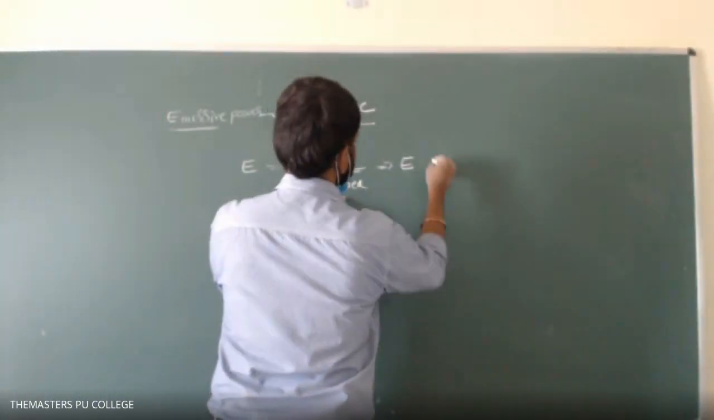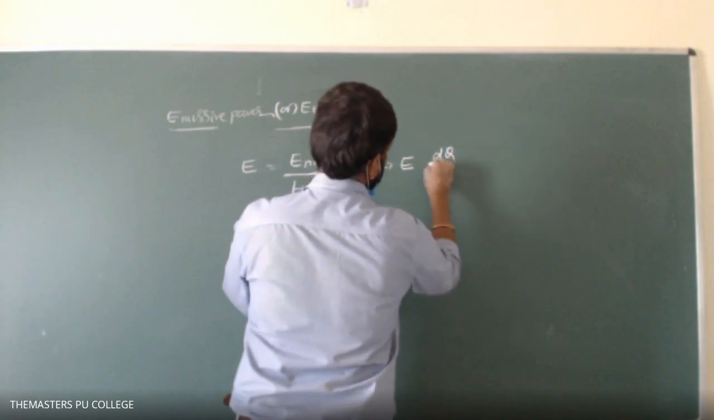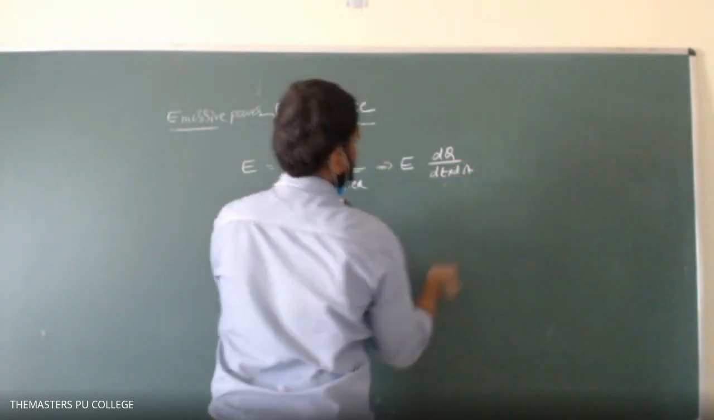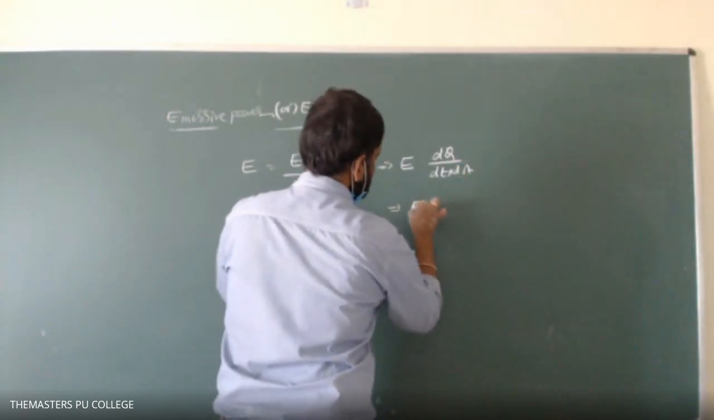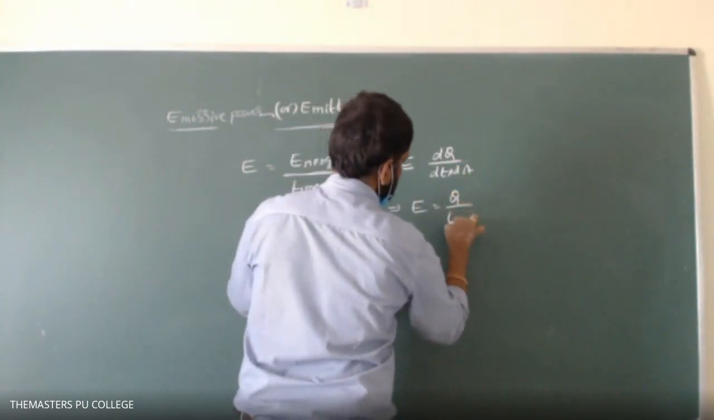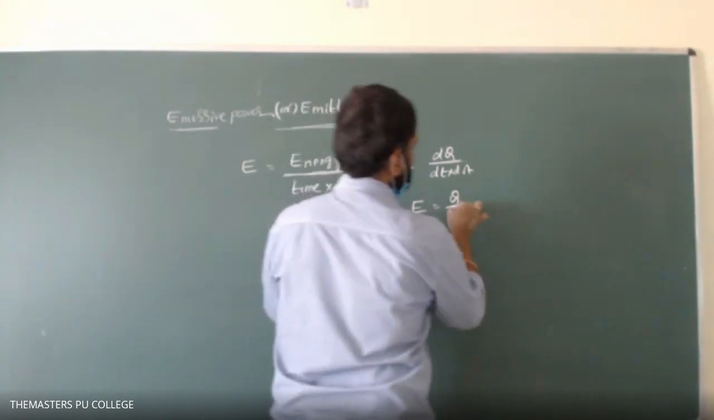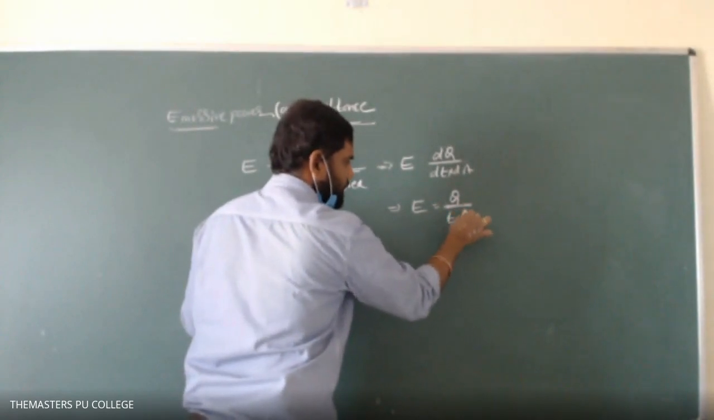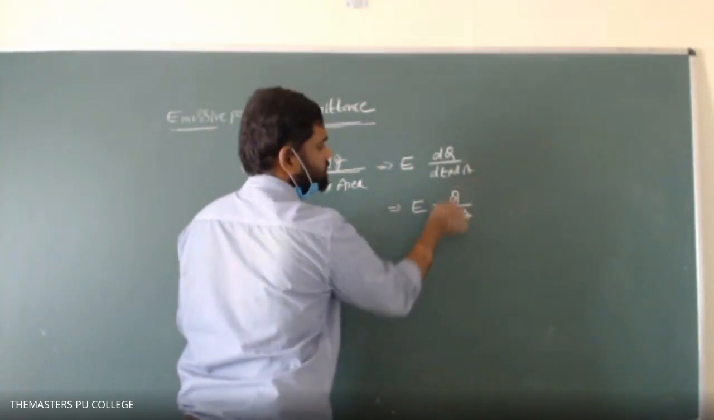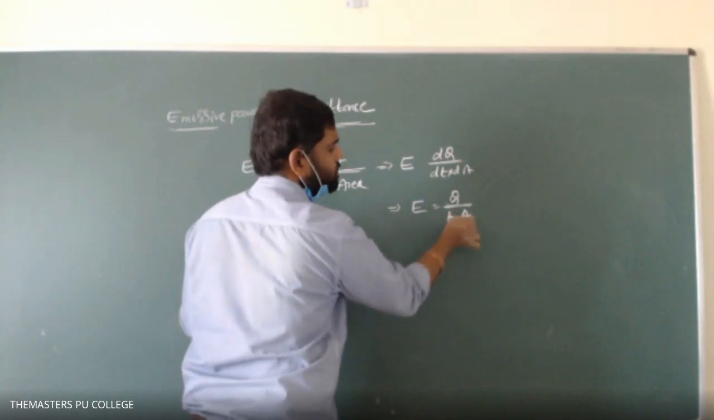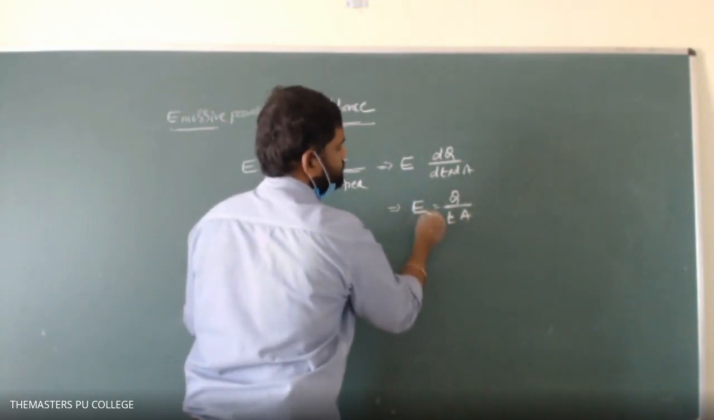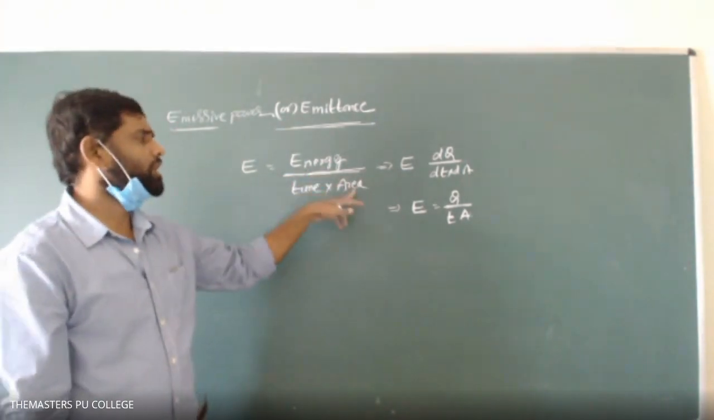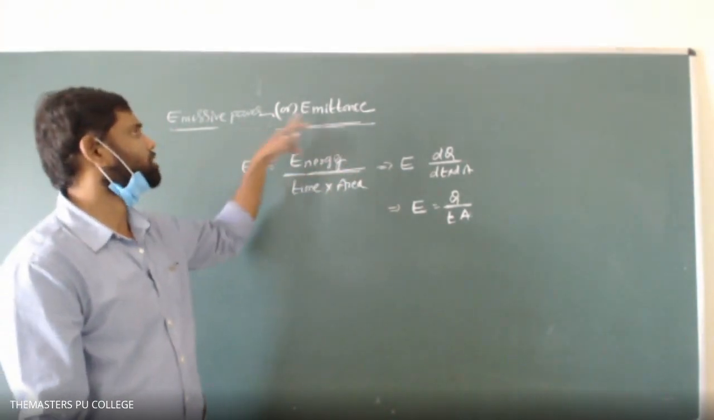E equals dQ by dt into dA, or else we can write E equals Q divided by T into A. Here Q stands for energy emitted from area A in a time t seconds. Then the ratio Q by T into A is called its emissive power. Energy emitted by an object per unit time from unit area of the object is known as emissive power.